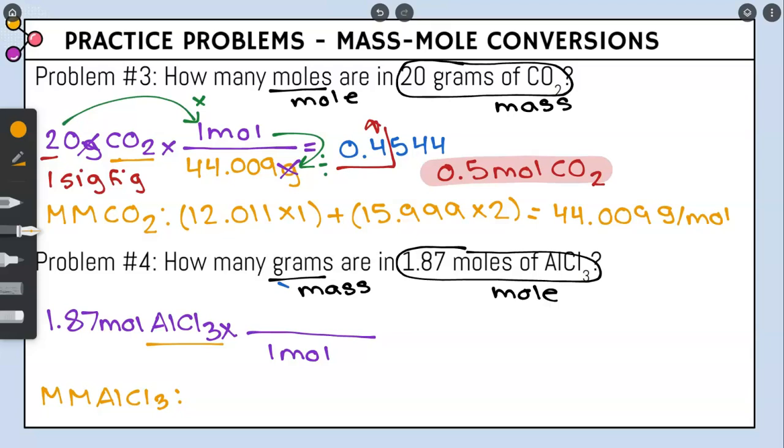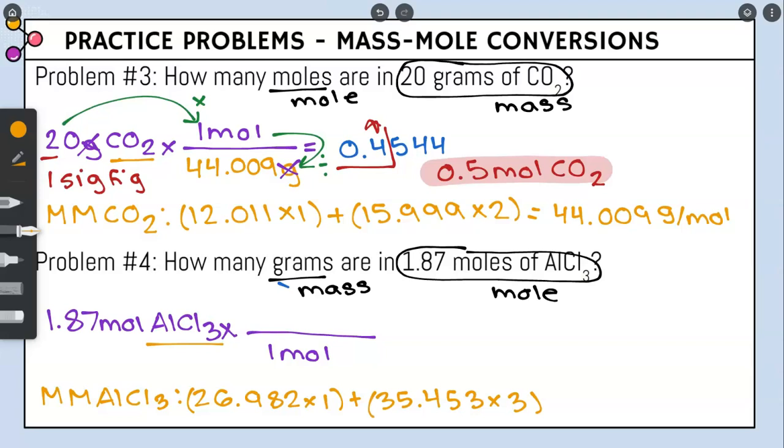Aluminum has an atomic mass of 26.982, and we have 1 of them in the compound. And chlorine has an atomic mass of 35.453, and we have 3 of them in the compound.